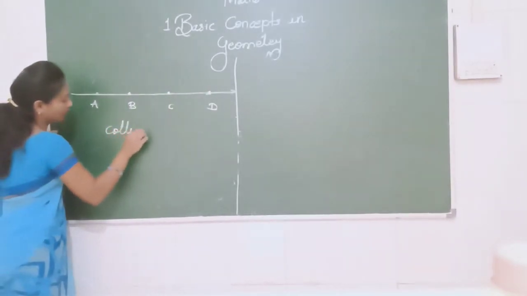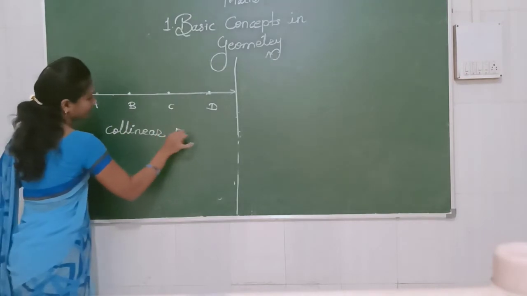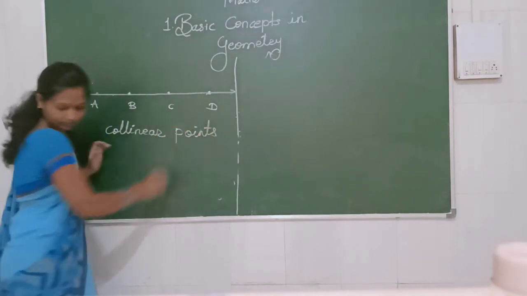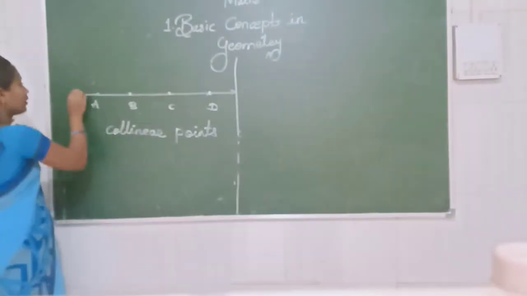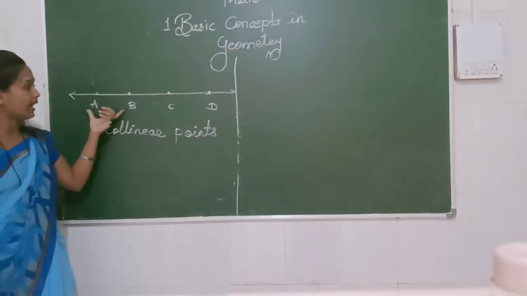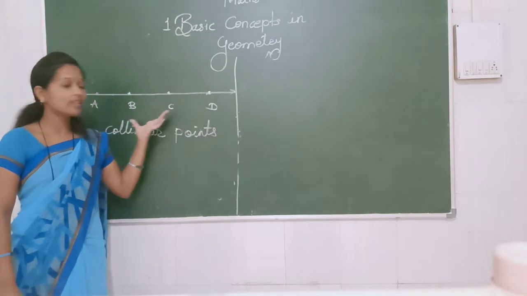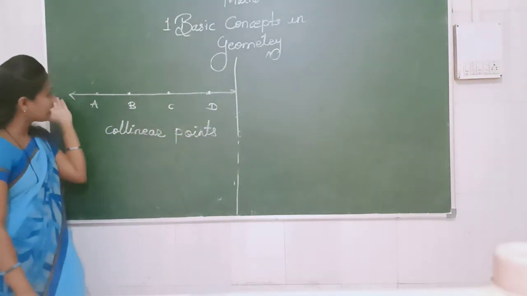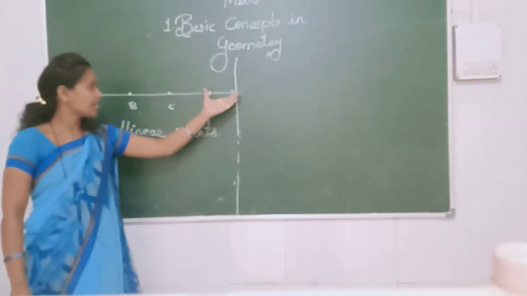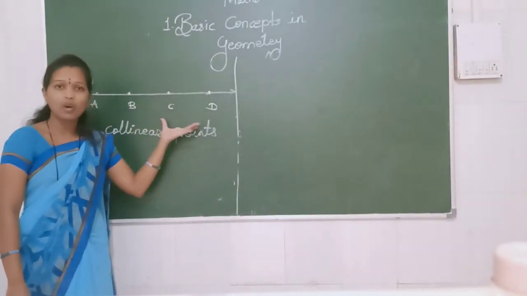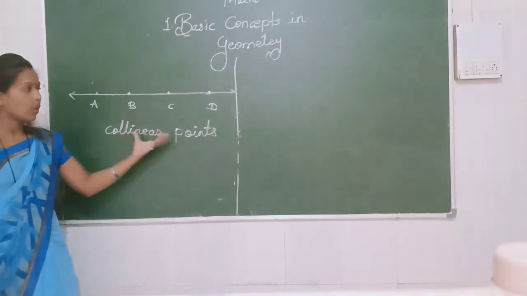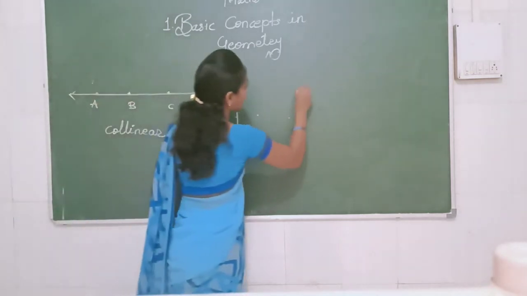Collinear points means what? If we draw dots here, A, B, C, D, and these dots are in a straight line, so we can easily draw a straight line. What is the meaning of this? If we can draw 3 or more dots on one line, they are called collinear points. And if you observe these points